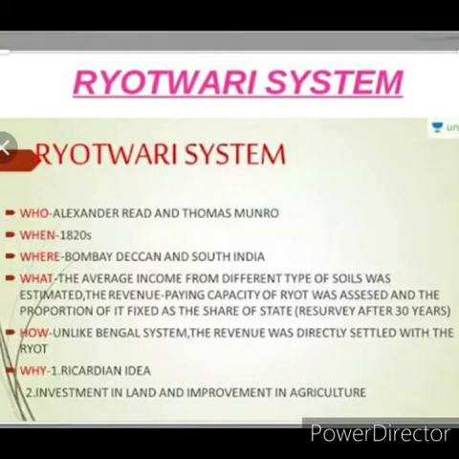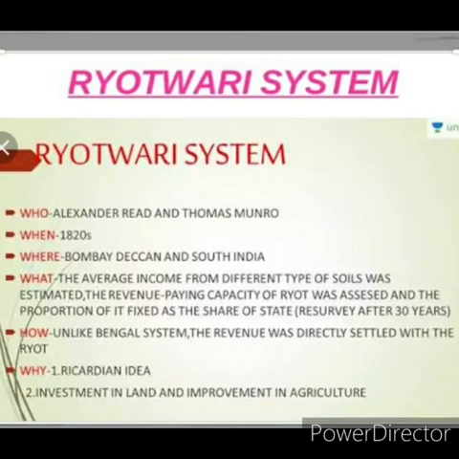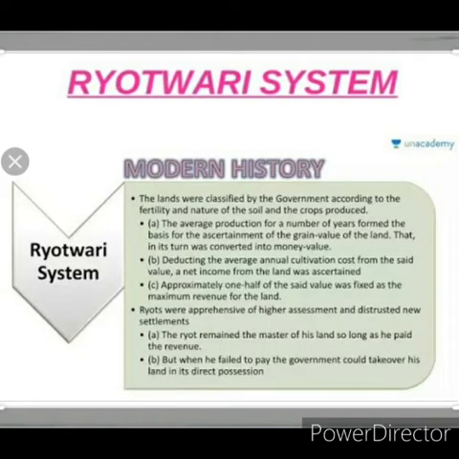This assessment was reduced to 1/3 of the produce by Thomas Munro. First it was introduced as half of the estimated produce being the fixed rent, and after that it was reduced again to 1/3 of the produce. They should pay 1/3 of the produce as rent. It was introduced by Thomas Munro.